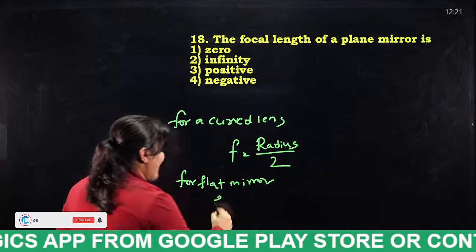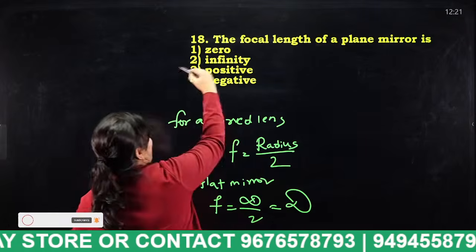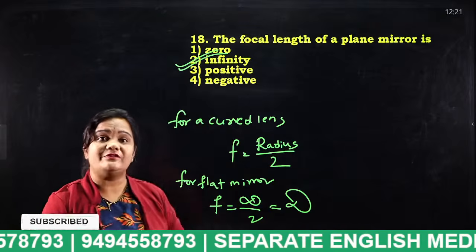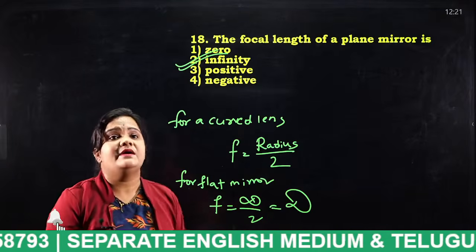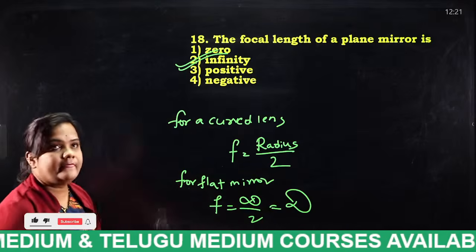So what happens to the focal length? Infinity by 2. That is infinity. Very good, students. Very good question. And always it forms real, virtual and erect images. Very good. Okay. Next.